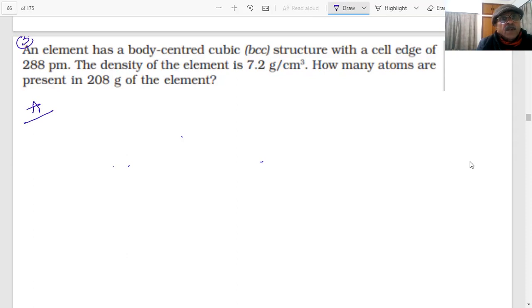All right, students, we have to see the information about the BCC unit cell. What is the number of atoms per unit cell? 2.